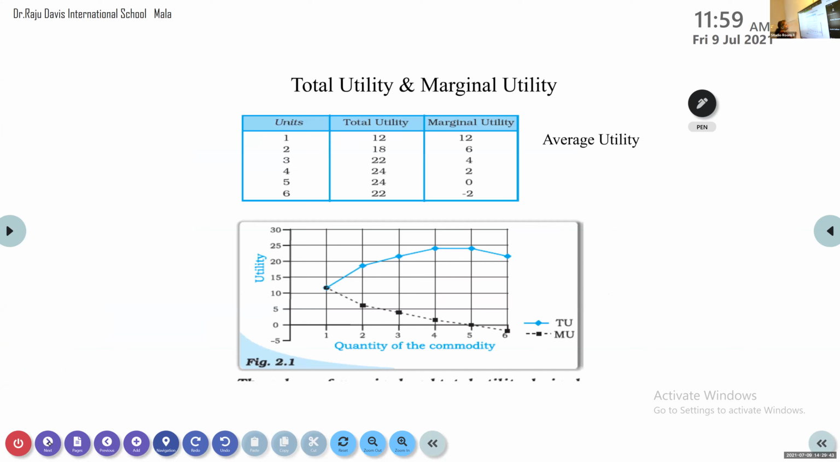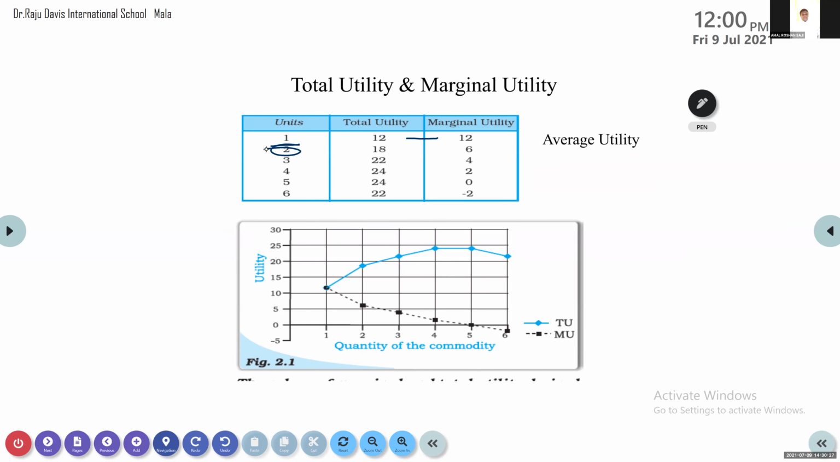Now here you can see a table. First you see the table. Units are given, total utility is given, marginal utility is given. Now when we consume the first unit, what is the total utility we are getting? How much utility are we getting? It is 12. So marginal utility is the same. It will remain the same there, 12.